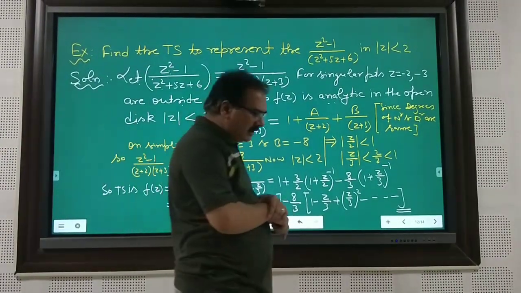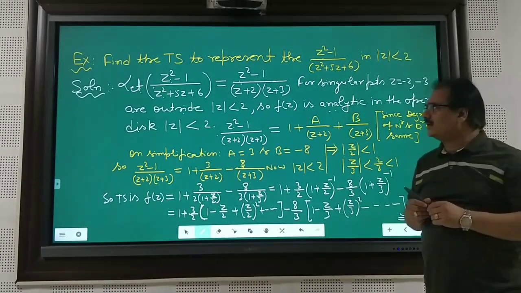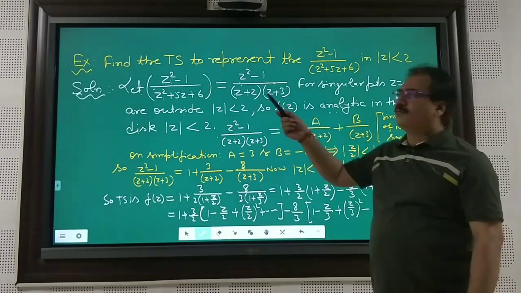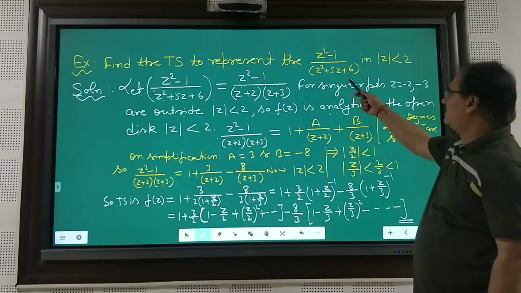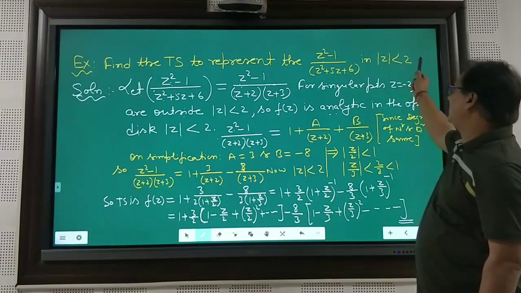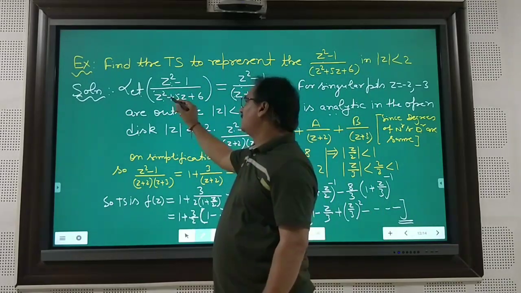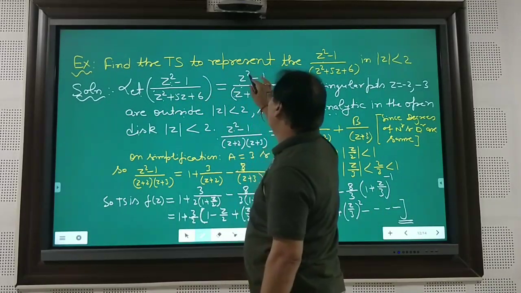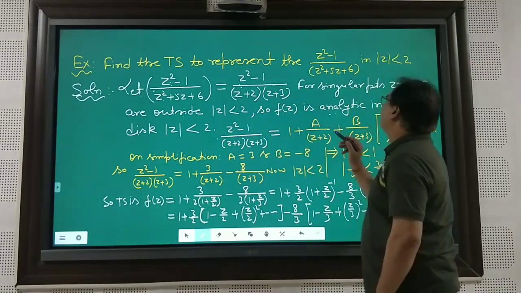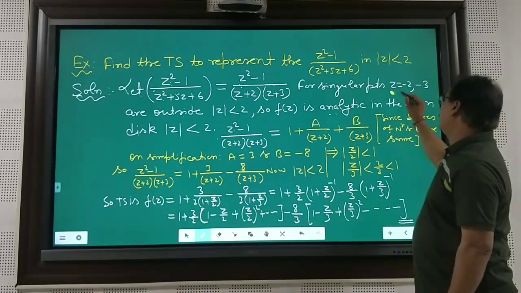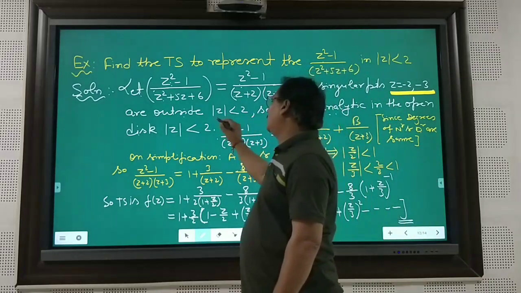Now let us discuss one example of how a given function may be represented by the Taylor series. So this is the example. Find the Taylor series to represent the function z square minus 1 divided by z square plus 5z plus 6 in mod of z less than 2. Now look at the solution. First of all, you may write z square minus 1 divided by the factors, z plus 2, z plus 3. Here it is very easy to see that z is equal to minus 2 and minus 3 are outside mod of z less than 2.